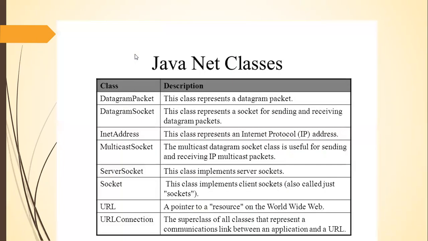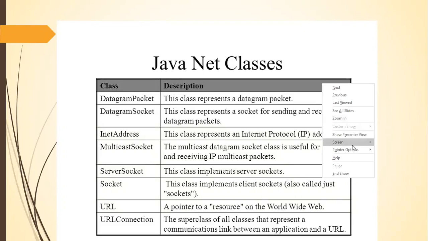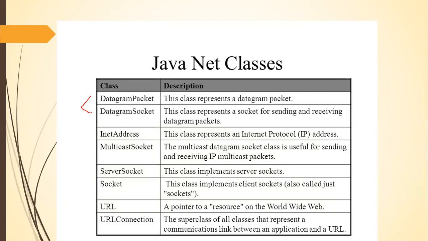Now, in java.net, there are lots of classes available. You have something called datagram packet and datagram socket. Then you have InetAddress and MulticastSocket. Then you have another pair called ServerSocket and Socket. You even have URL and URLConnection. We will be learning all of these, okay?